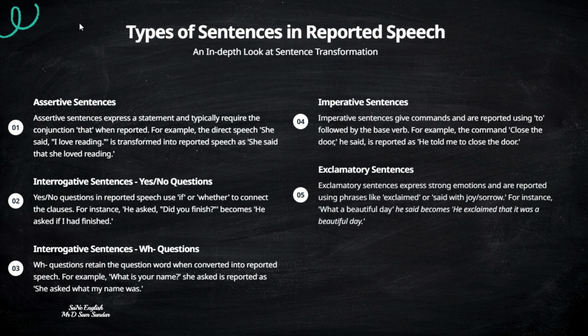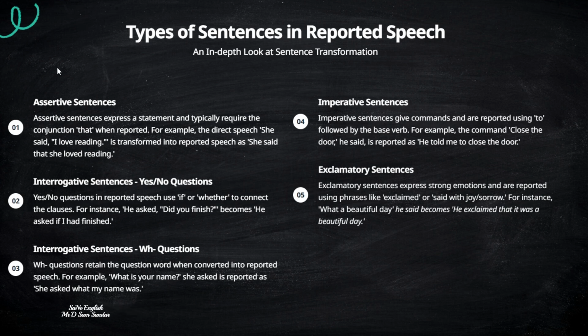And the last sentence type, if we go to the exclamatory part, exclamatory sentences. So the change in exclamation into a statement with expressions like exclaimed. You will be using words like exclaimed. If we use, for instance, what a beautiful day, he said. It's getting converted to he exclaimed that it was a beautiful day. So the mood is retained, but the structure becomes formal. So this is how you are supposed to convert.